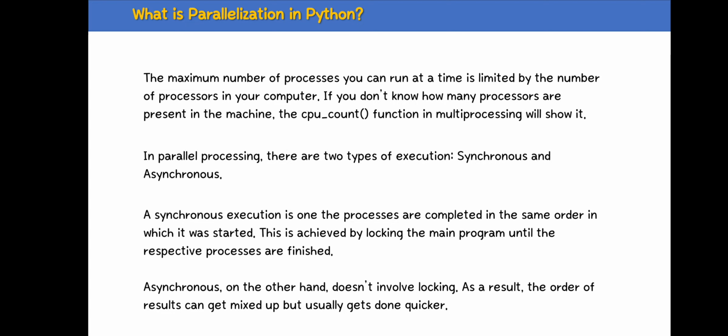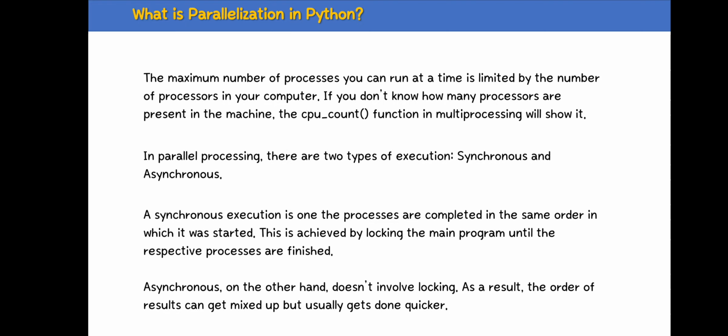If you don't know how many processors are present in a machine, the cpu_count function in multiprocessing will show it. That means the number of CPUs in the machine. In parallel processing there are two types of executions: one is synchronous and the other is asynchronous.